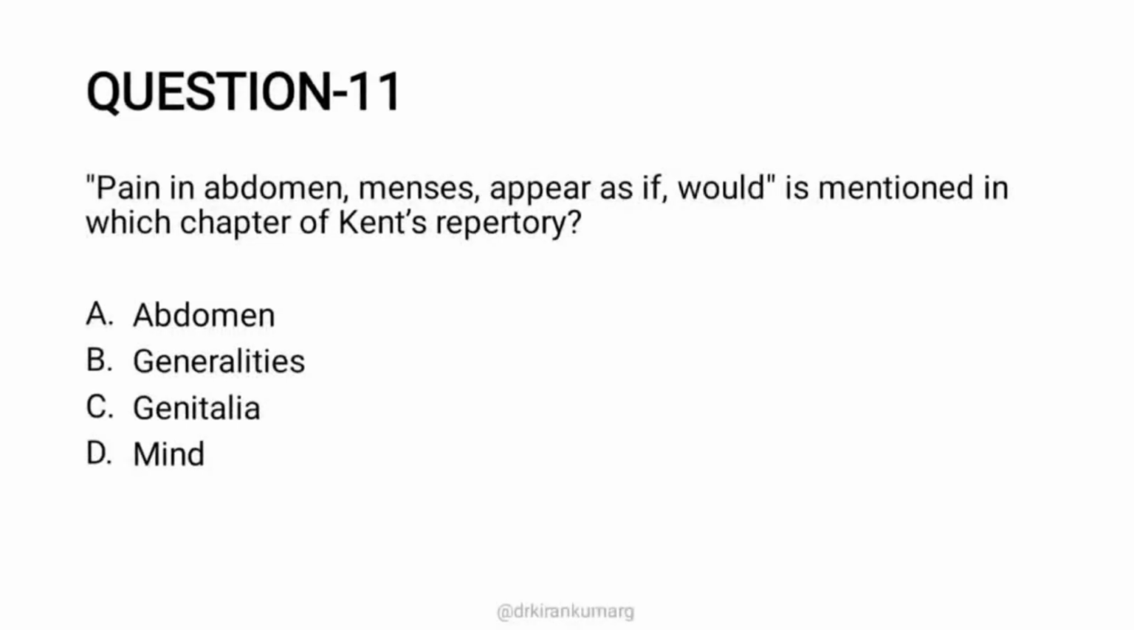Pain in abdomen, menses appear as if. Since menses is given, majority of the students have attempted it wrong. They have marked either female genitalia or genitalia, and sometimes it can be generalities as well, but the right option is pain in abdomen, menses appear as if. This is quite similar to dysmenorrhea. Whereas in Kent's Repertory, the rubric for dysmenorrhea is mentioned in female genitalia, menses. Under the rubric menses there is painful. Female genitalia, menses, painful is the rubric for dysmenorrhea, whereas pain in abdomen, menses appear as if is mentioned in the abdomen chapter. Option A, abdomen, is the right answer.